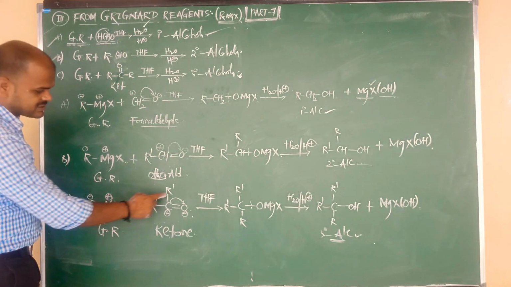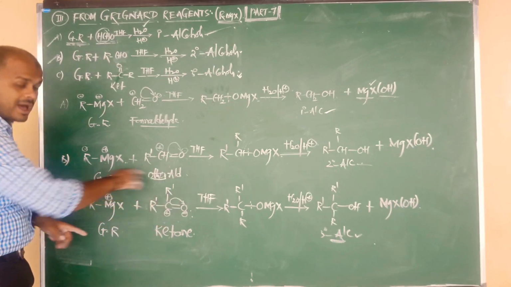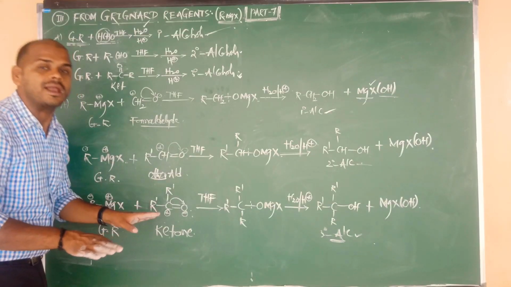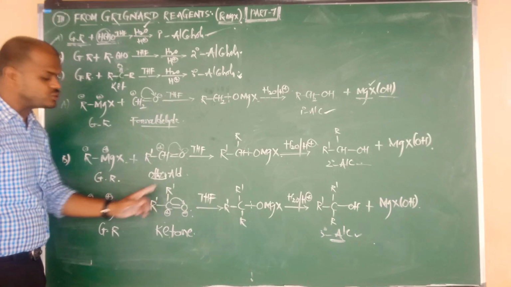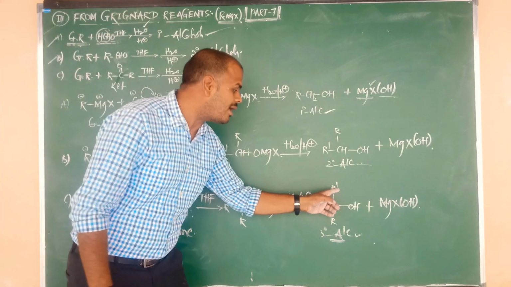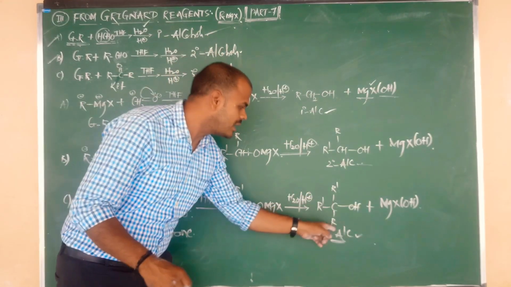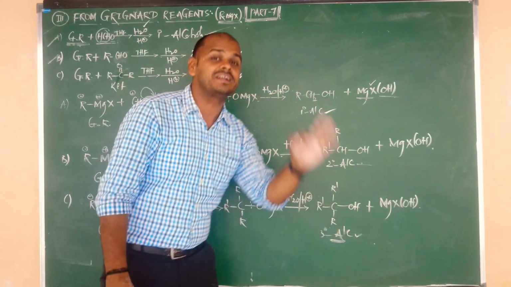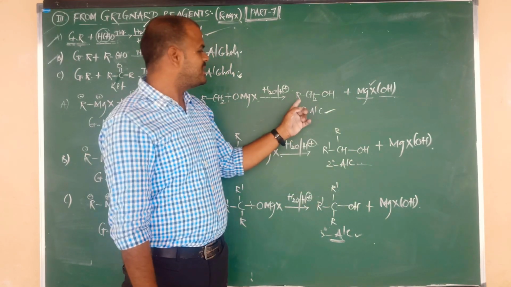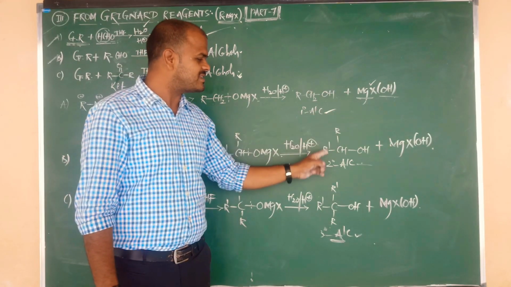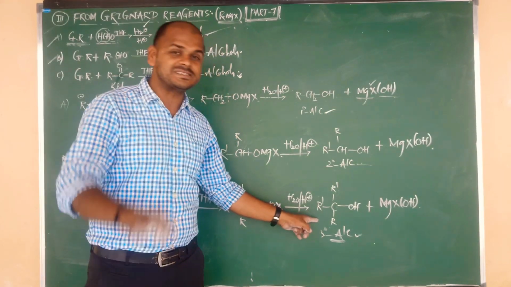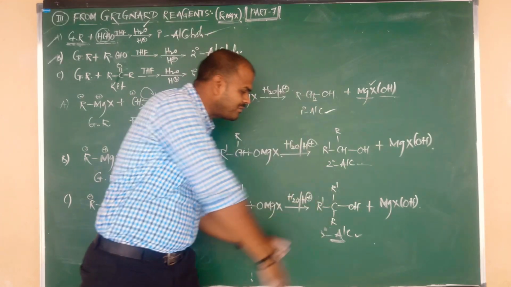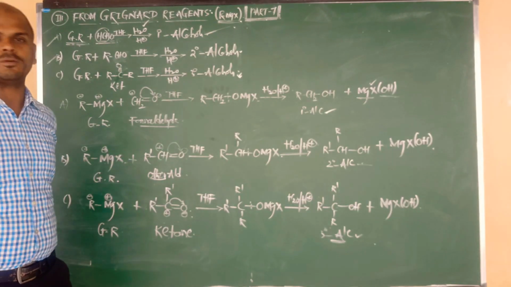Again R replaced by CH3, R replaced by CH3. Suppose all the alkyl groups are going to be replaced by CH3. Here also all alkyl groups are going to be replaced by CH3, which means we are getting tertiary butyl alcohol. So this is ethyl alcohol, this is isopropyl alcohol, and this is tertiary butyl alcohol. In that way we can prepare different types of examples.